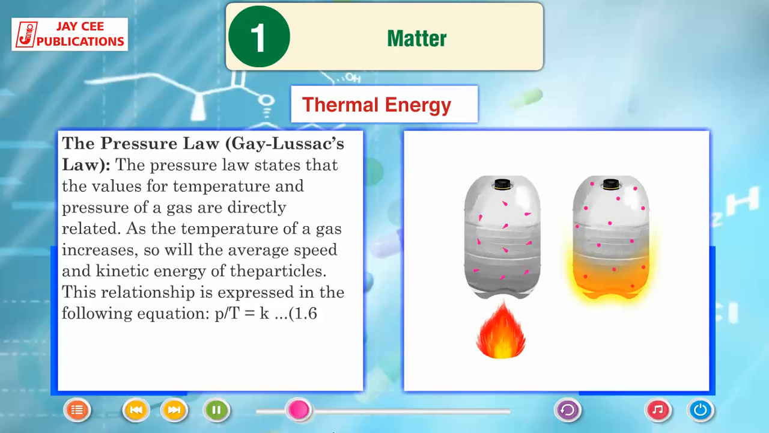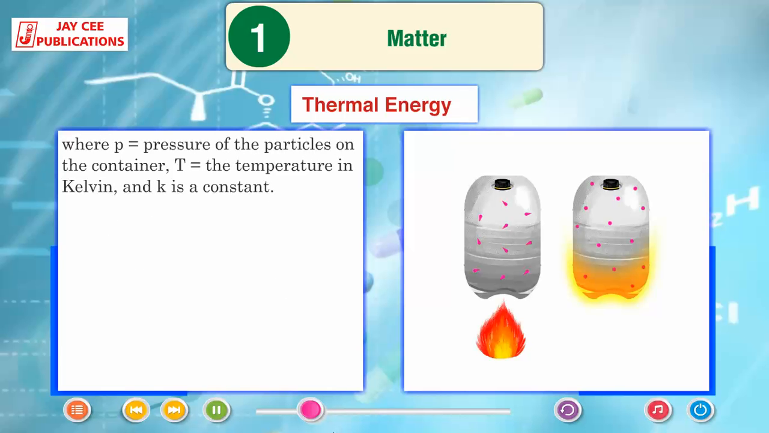The pressure law, or Gay-Lussac's law. The pressure law states that the values for temperature and pressure of a gas are directly related. As the temperature of a gas increases, so will the average speed and kinetic energy of the particles. This relationship is expressed in the following equation. P/T = K, 1.6, where P is the pressure of the particles on the container, T is the temperature in Kelvin, and K is a constant.